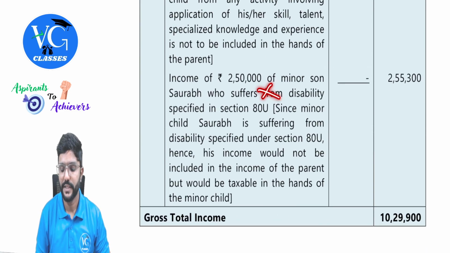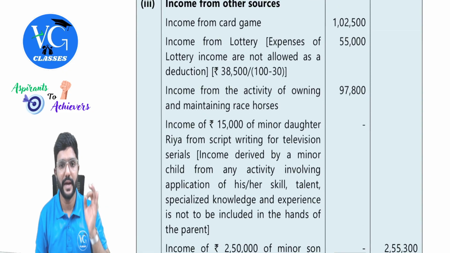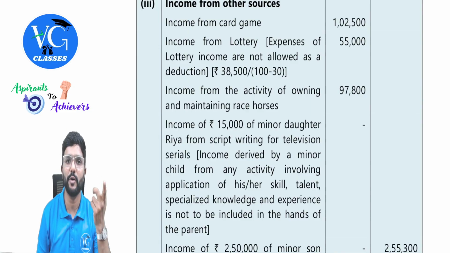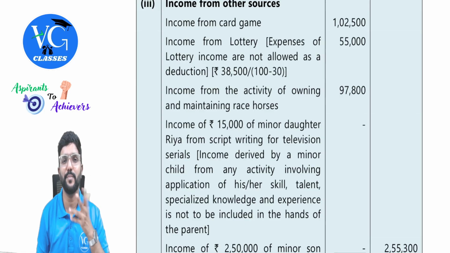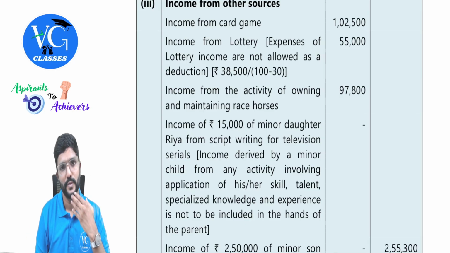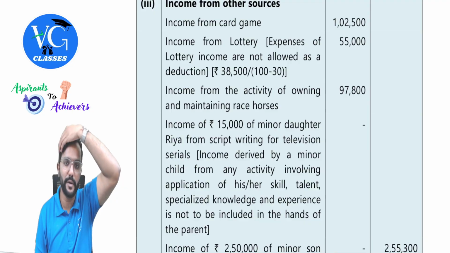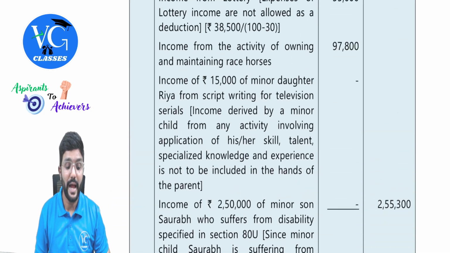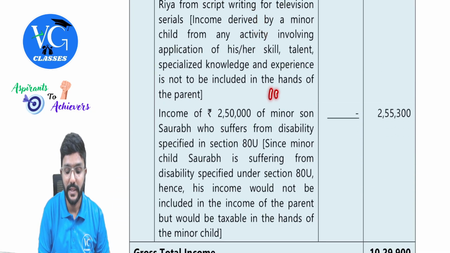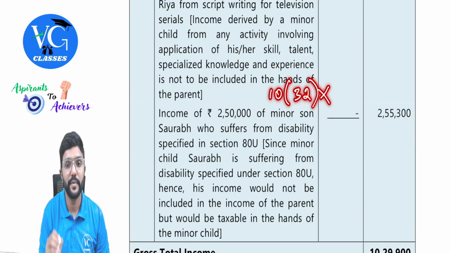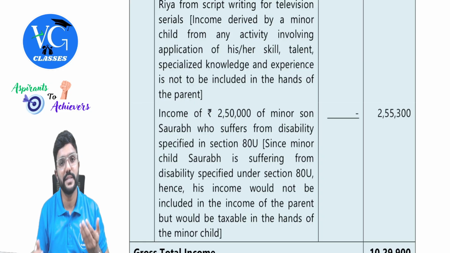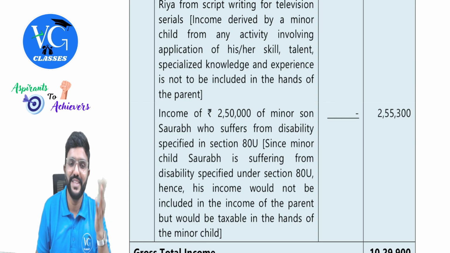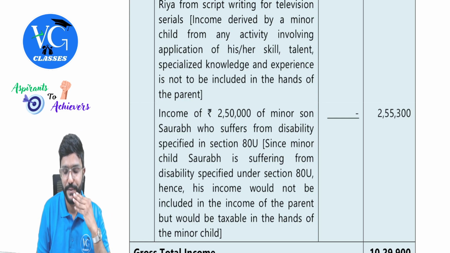I already explained it. So no clubbing. The minor child itself has to pay tax on their income, as one person is earning the income out of their own skill, talent, or knowledge. The other person is disabled. So when minor child is disabled, also clubbing will not be attracted. And as there is no clubbing, even 10(32) exemption will not come. Please be careful. 10(32) exemption is available for a parent who is following optional scheme, but only when income is clubbed. When there is no clubbing, no question of exemption, guys.